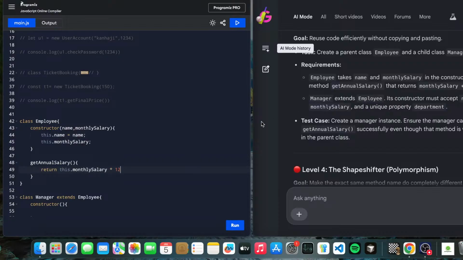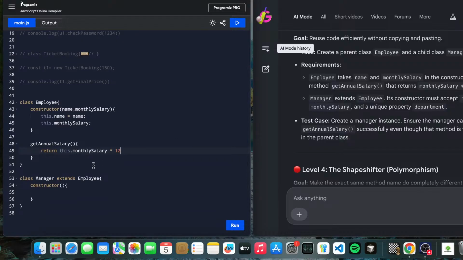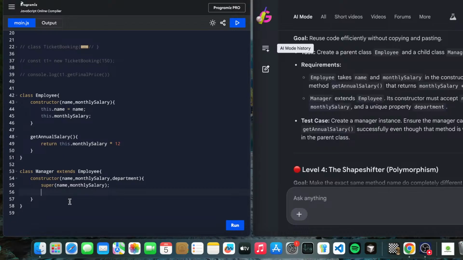Now Manager extends Employee. Okay, the constructor must accept a name, comma, monthly salary, and a unique property, department. Okay, it's a particular department thing. So we are using the super keyword, which passes the name and monthly salary. Remember to use the super keyword whenever you inherit from a parent class to a child class.